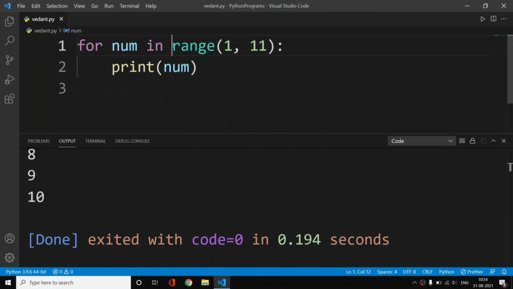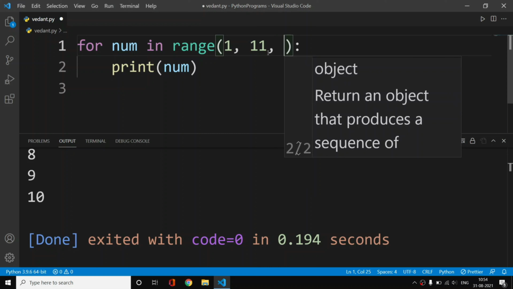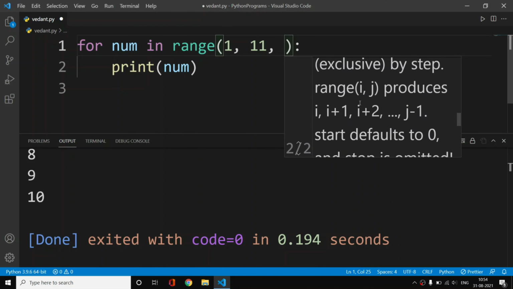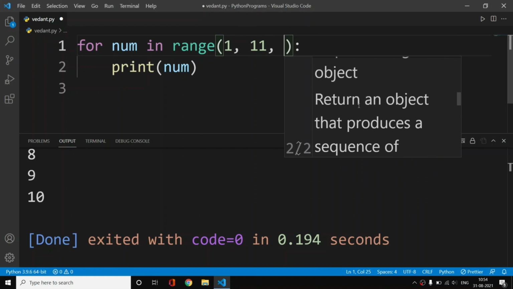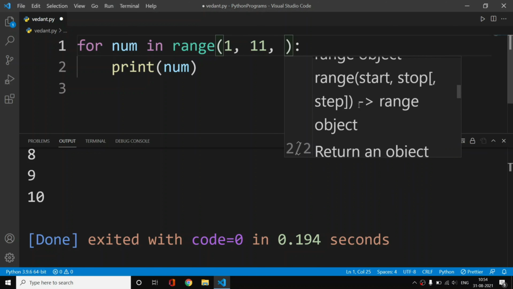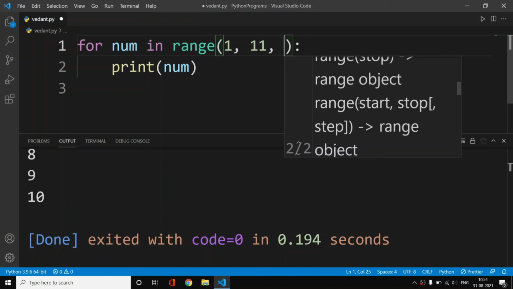As I have told you, this range function basically generates the numbers from 1 to 10, or the values we have passed. It generates the numbers from this starting point, takes this number as the ending point, and takes the third value, as you can see here, as the step, or what we call the interval.